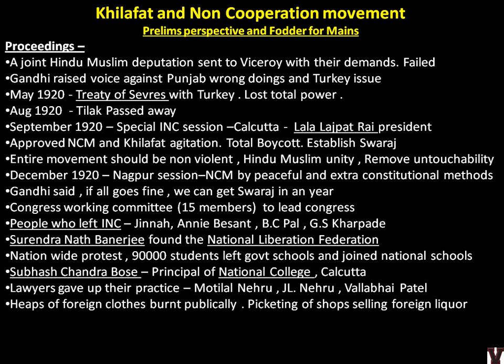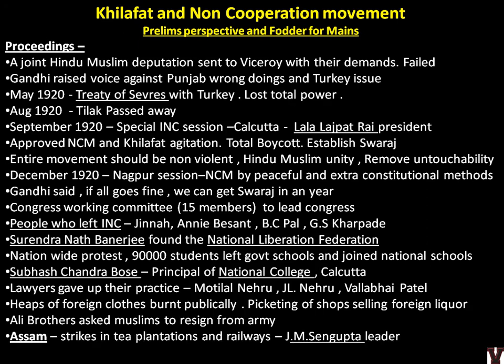So let's continue. Heaps of foreign clothes were burned publicly, and there was picketing of shops selling foreign liquor. The Ali brothers asked Muslims to resign from the army. So if you see, everywhere they were pulling out their support to Britain. Assam saw strikes in tea plantations and railways. James N. Gupta is a name, a leader in Assam. Just remember in case the following comes.